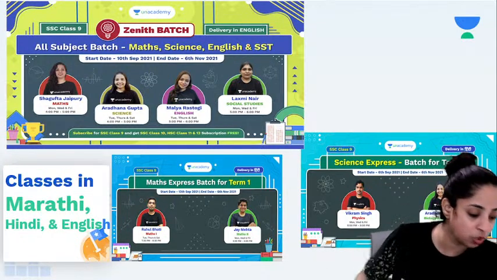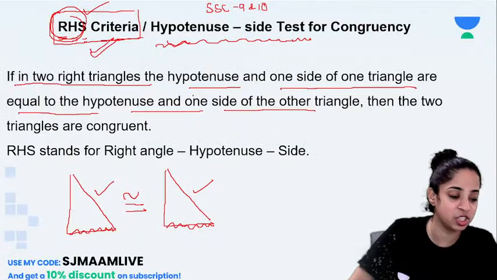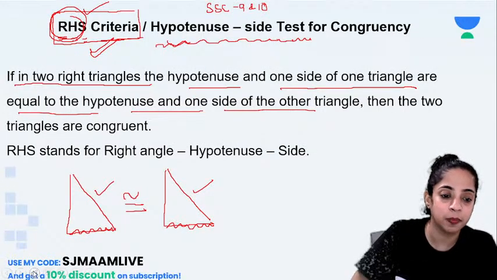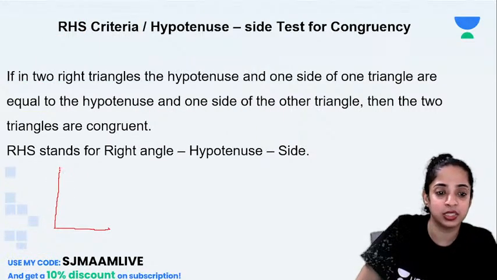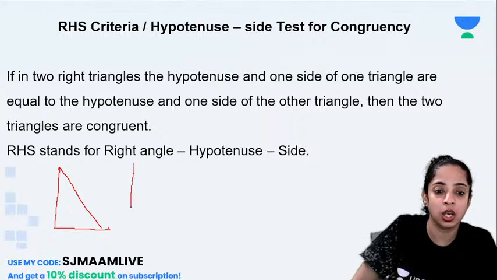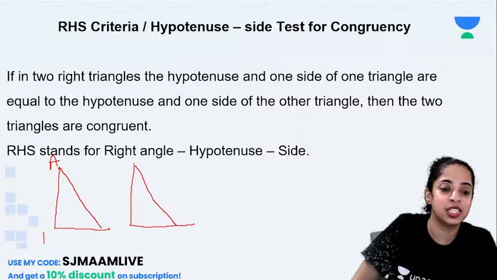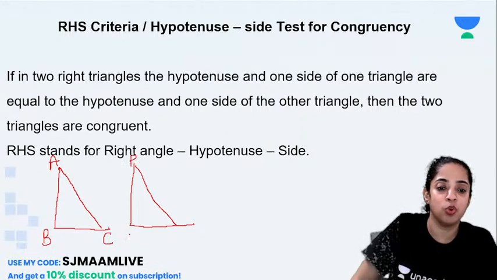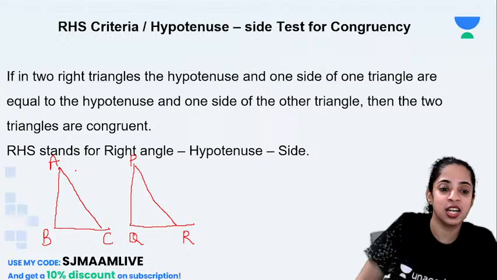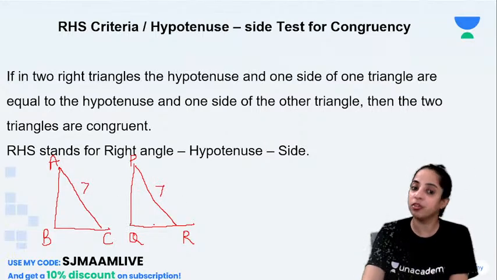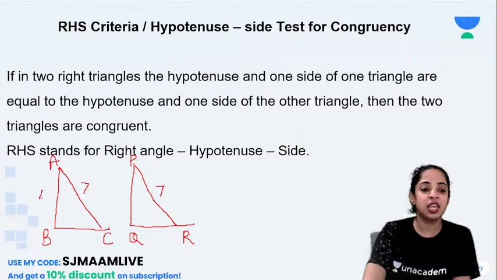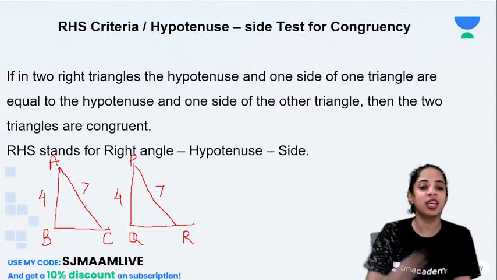You did not understand, Aryan? I will teach this again. Okay, listen. I will rub this and teach you again. So if there are two right-angled triangles, suppose this one and this one. If this is ABC and this is PQR, and it is said that AC is 7 centimeter and PR is also 7 centimeter, so both the hypotenuses are the same. If it is saying AB is 4 and PQ is also 4, and nothing else is given.